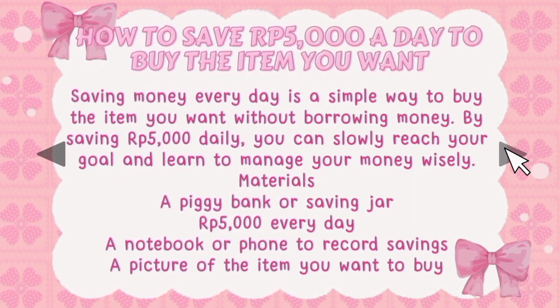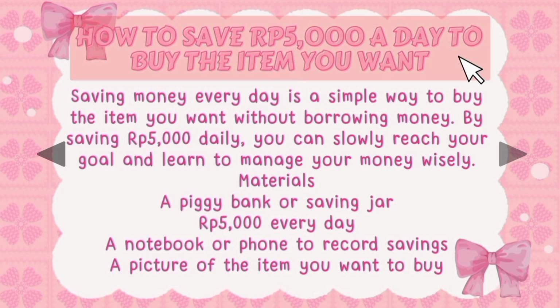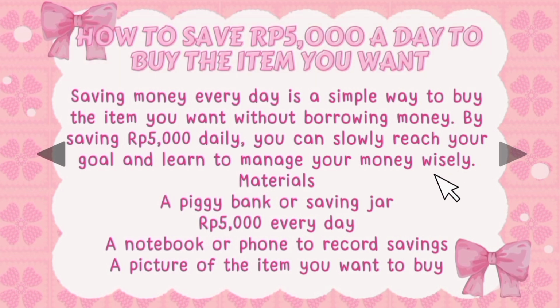After reading the text, we can identify the generic structure of this procedural text. The first part is the goal or purpose. The title, How to Save 5,000 Rupiah a Day to Buy the Item You Want, shows the purpose of the text, which is to teach readers how to save money gradually in order to buy something they want.